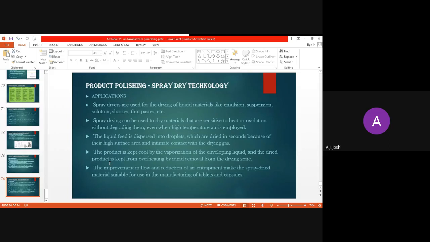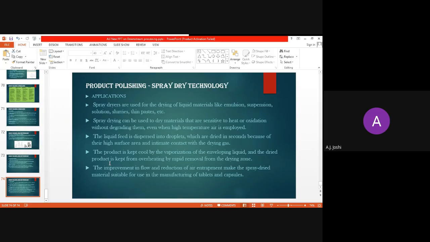So overall, the time duration which is required for this spray drying is comparatively lower than that of the lyophilizer, because here there is the rapid conversion of the liquid feed into droplets. So whenever that liquid feed enters into the dryer through the nozzle, it is immediately converted into droplets.